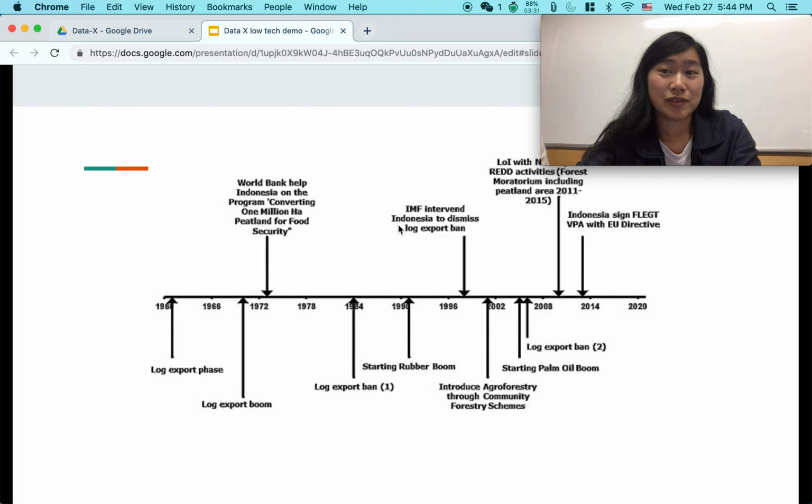The timeline feature would show when key forestry policies were implemented and give users a way to see how forestry policies have changed over time.